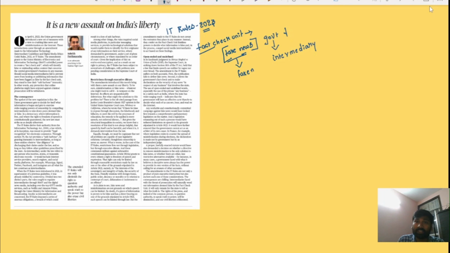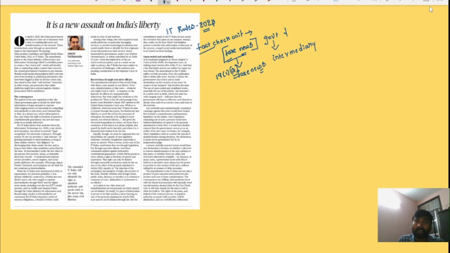In this context, the author is saying that the government can arbitrarily consider information or content as fake news. Therefore, it effectively curbs individual fundamental rights guaranteed under Article 19(1)(a) of the Constitution, right?